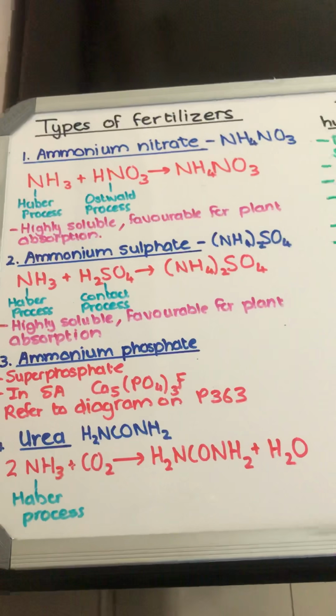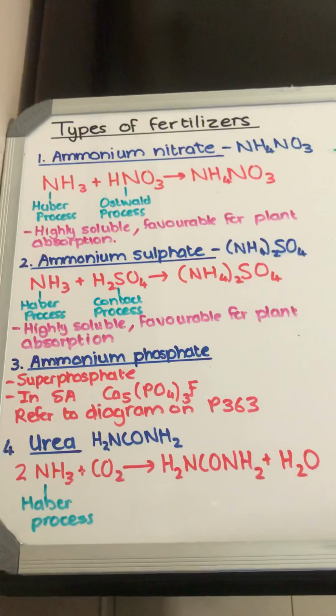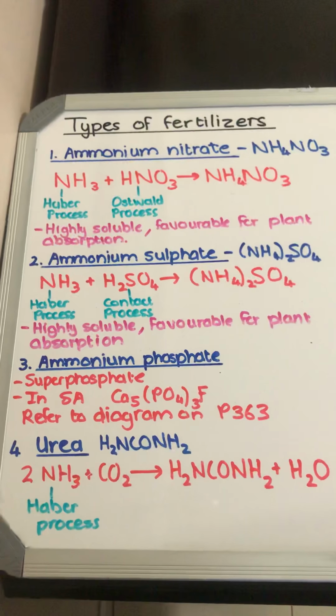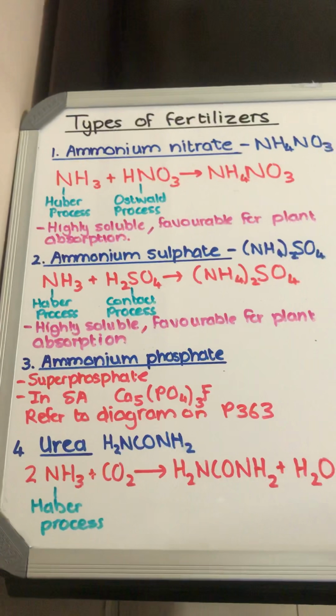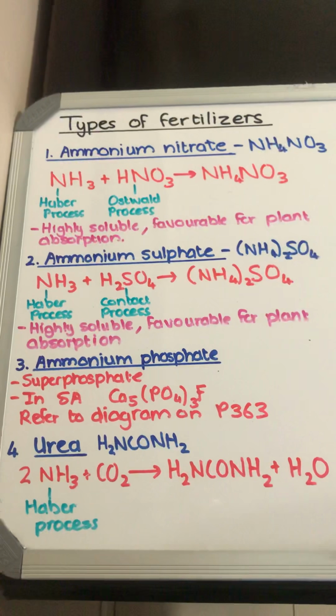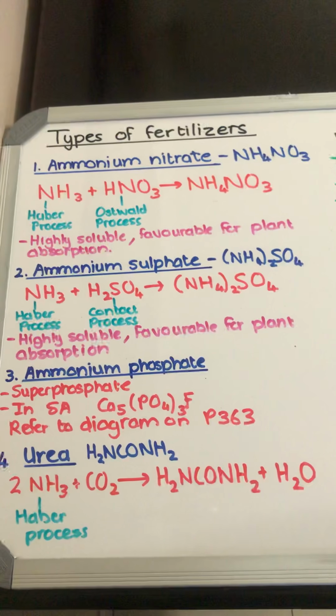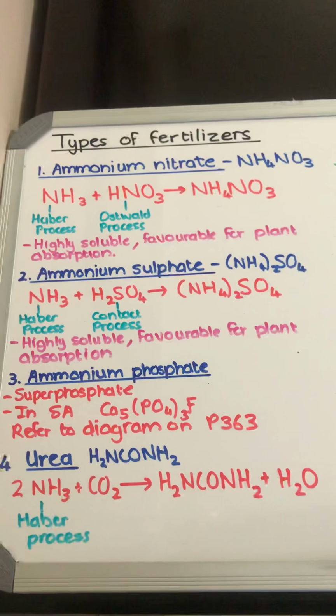Number 2, ammonium sulfate. Ammonium sulfate is obtained by reacting ammonia with sulfuric acid. Ammonia is obtained from the Haber process and sulfuric acid is obtained from the contact process. Ammonium sulfate is highly soluble and it's favorable for plant absorption.